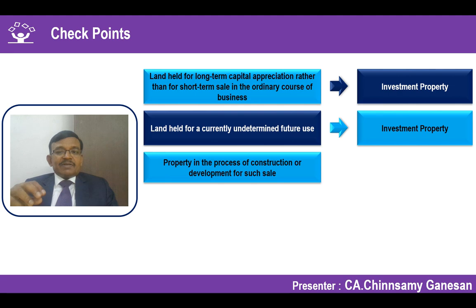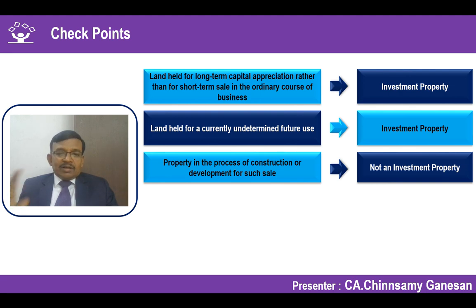Property in the process of construction or development for sale, that is, in the ordinary course of business. What will happen? A real estate developer, we have seen, is constructing and going to sell it at a later point of time once it is ready. Naturally, it is WIP and goes into Ind AS 2, not part of investment property, but will be covered as per Ind AS 2 inventories as work in progress in respect of the real estate business.